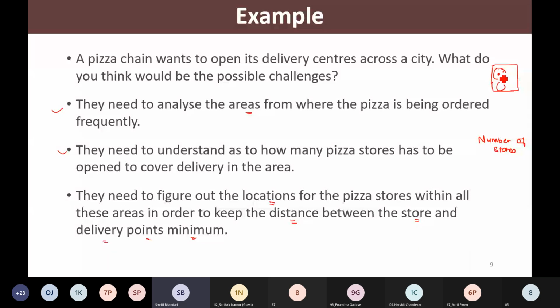So if this is the region, they will try to find the location which is almost equidistant to all the customers, so that the delivery time can be reduced.